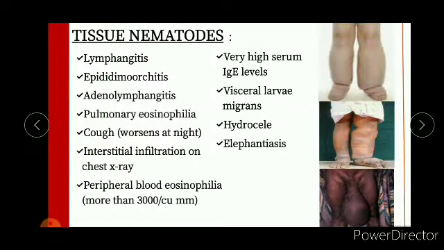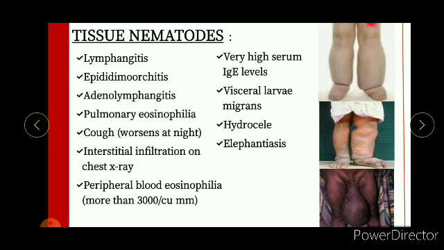Then the tissue nematodes. Lymphangitis, epididymo-orchitis, and adenolymphangitis, pulmonary eosinophilia, cough which worsens at night, and intestinal infiltrations, and peripheral blood eosinophilia of more than 3,000 per cubic millimeter, very high serum IgE levels, and visceral larva migrans, hydrocele, and elephantiasis. Elephantiasis is shown here. It's a characteristic clinical manifestation of tissue nematodes.